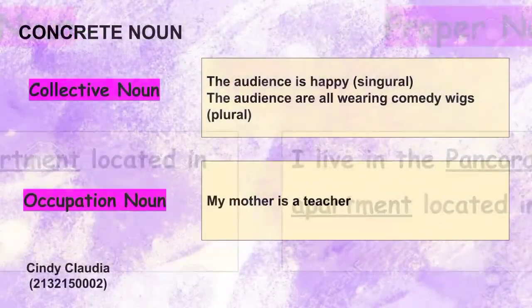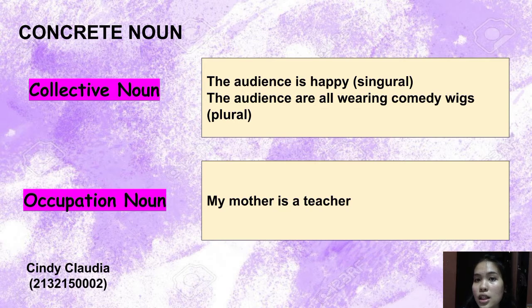Third, what is collective noun? A collective noun is a noun that represents a collection of individuals, usually people, such as the team, the swarm, the crowd. There are 2 types of collective noun: collective noun singular and collective noun plural. If you see the individuals acting together as a whole, then you probably treat the collective noun as singular. For example, the audience is happy.